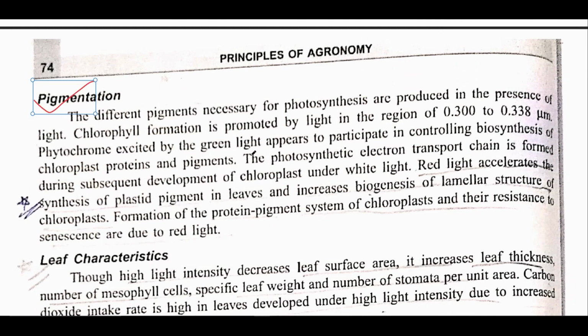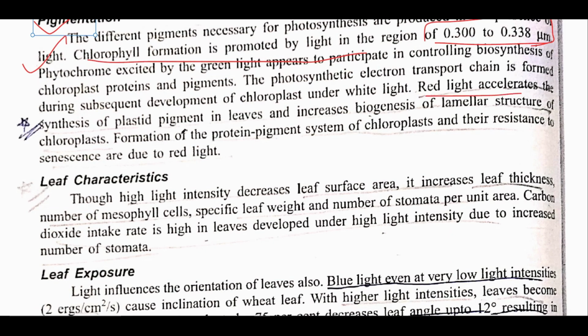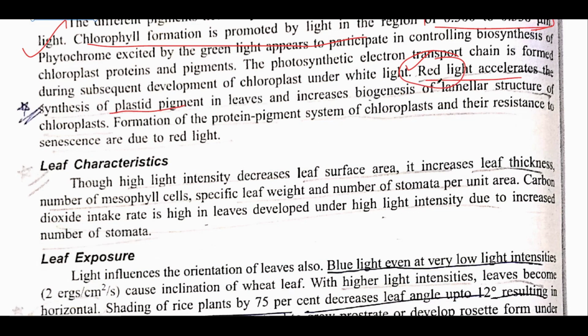Now in case of pigmentation, this is an important line, that chlorophyll formation is promoted in the light region of 0.300 to 0.388 micrometer. This is a very important statement. The other important statement is that red light accelerates the synthesis of plastid pigment. It can be asked in this manner, which of the following light, or it can also be asked in the form of wavelength of red light, or directly it would be asked which color. So it would be asked that plastid pigments in leaves and biogenesis of lamellar structure is increased by which of the following. Options would be like red, violet, green, yellow. So the answer would be red.